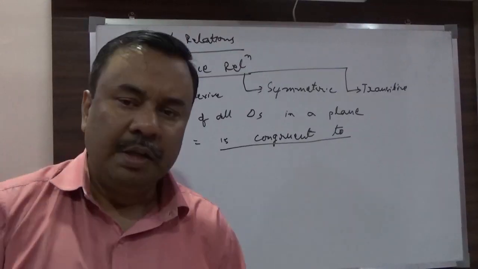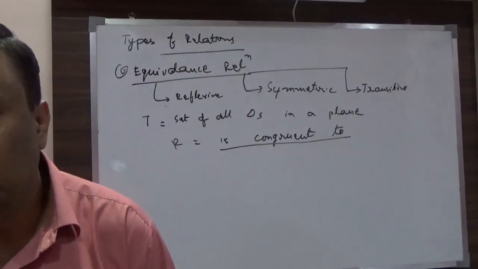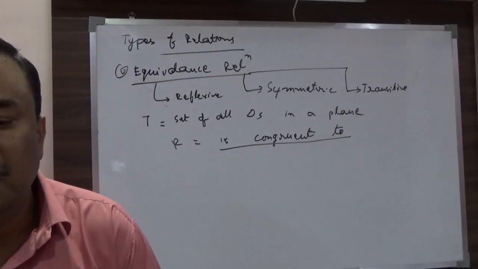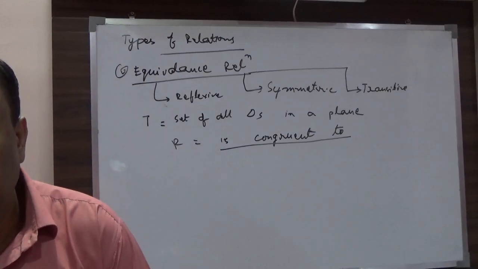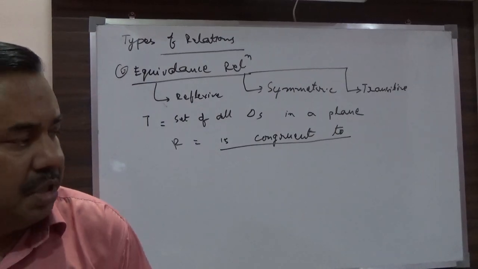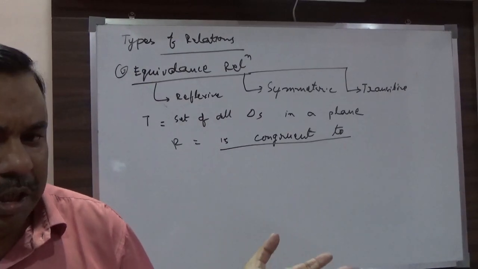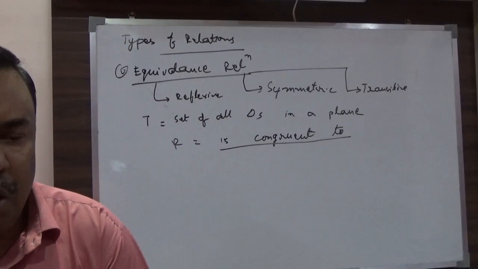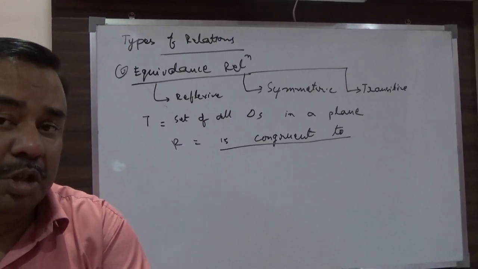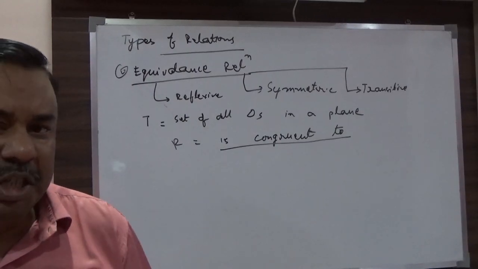There are so many triangles in a plane, and I have chosen only those triangles which are congruent. Now see whether it is symmetric. If there are two triangles, suppose that I name one triangle as A, other as B, obviously if A is congruent to B, I can say that B is congruent to A also. It can be easily said.